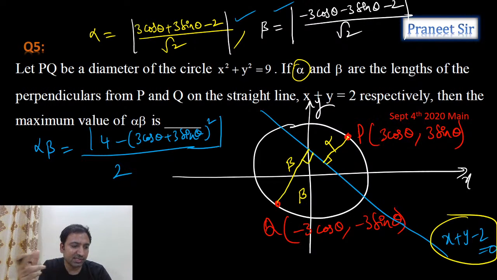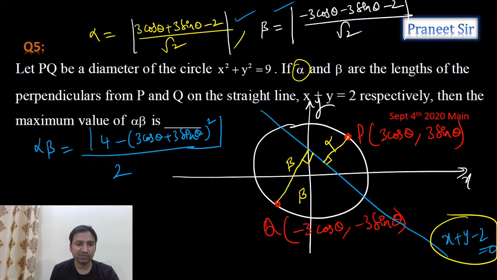Why opposite points? Because the center is the origin. Priyanshu, the center is the origin, right? If the center is the origin, automatically there should be opposite points. The midpoint of PQ is the origin, right? Correct, Priyanshu? Right, exactly. So now we have calculated the alpha beta value.